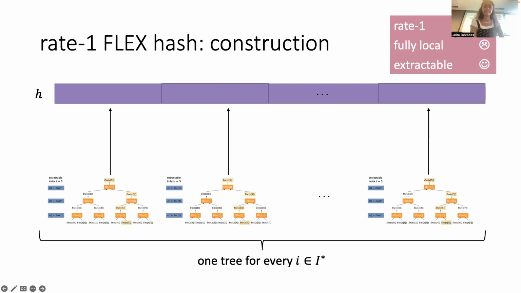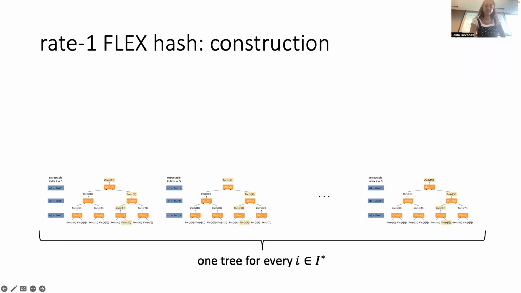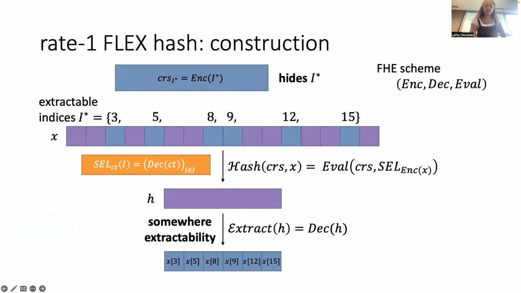Is extract also generating the digest? No, so here extract is just taking an H and using the secret key to recover the bits that we want to extract. The digest, I haven't actually gotten to describing the openings at all. I'll talk about it a little bit later, hopefully, but we should just imagine that the digest is computed honestly. We assume it's honestly generated for now, and then we actually check it when we use this flex hash construction to build our BARG later.